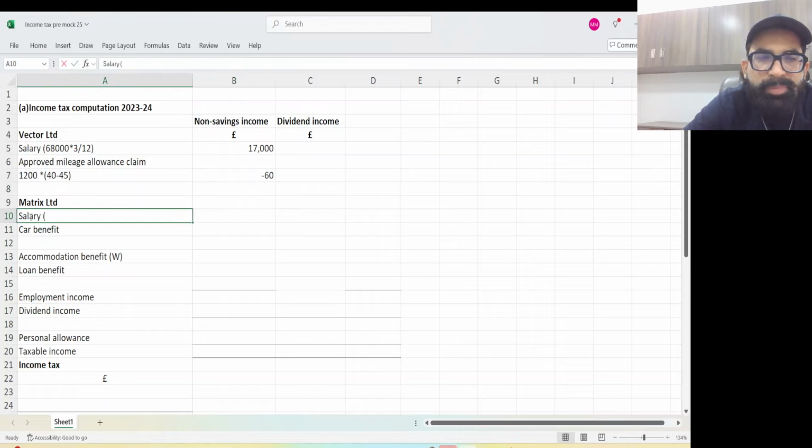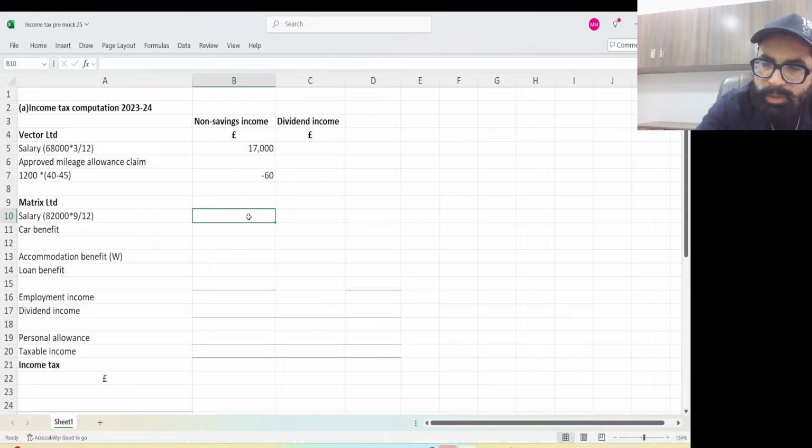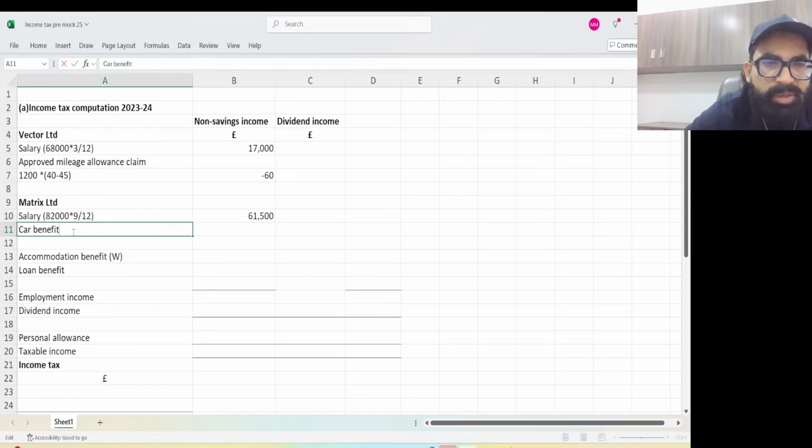Now come to the Matrix Limited. What about the salary? Salary for the whole year is 82,000 times now 9 upon 12. So it will be 82,000 into 9 upon 12. 61,500. Now car benefit, remember the car benefit.